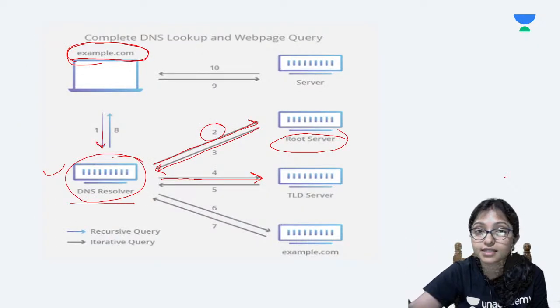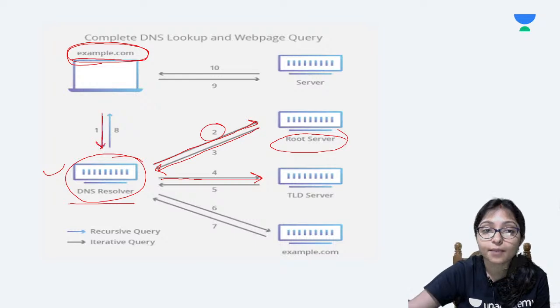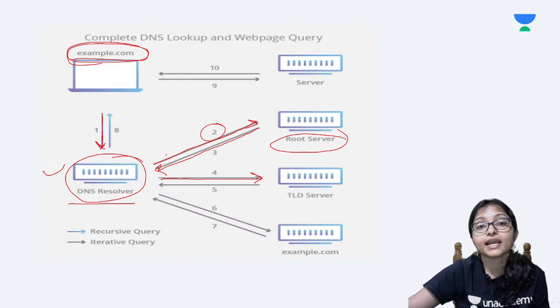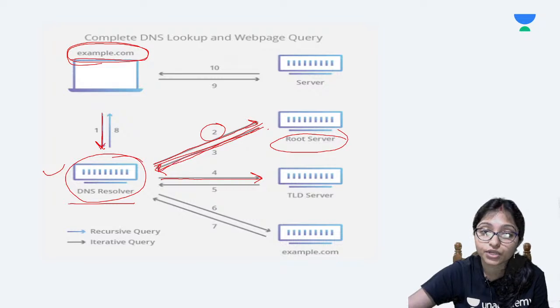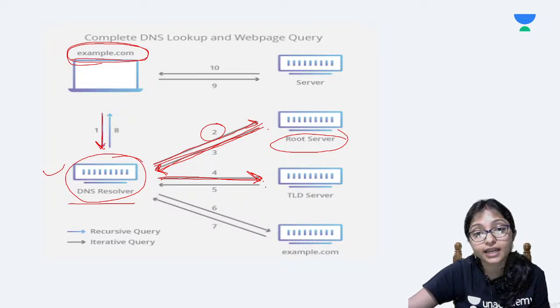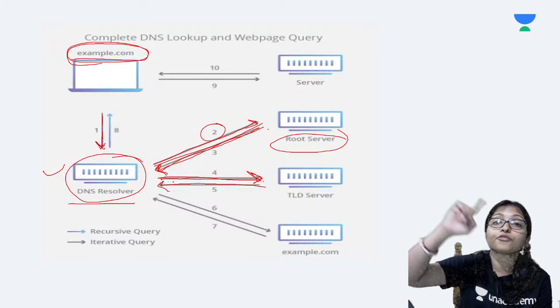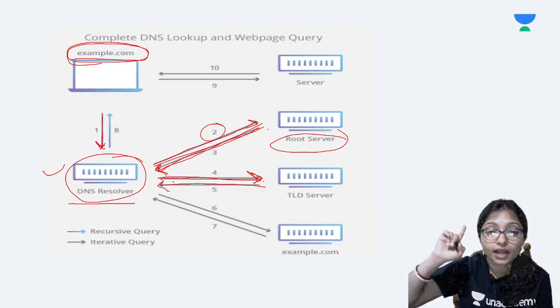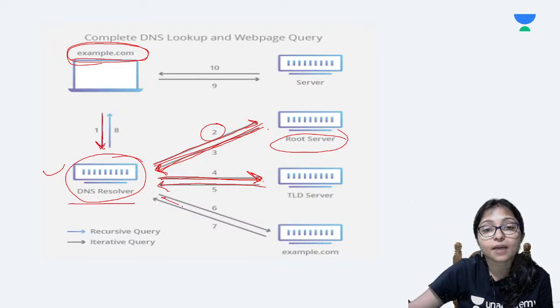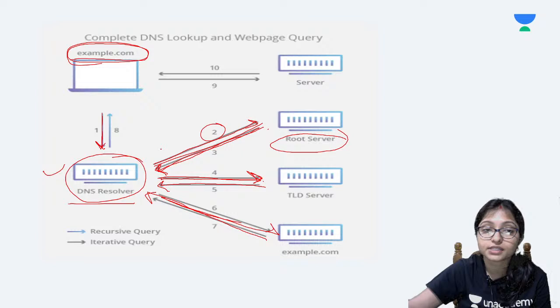So see that here first it is coming to the DNS resolver, then it is going to the root server, then from the root server again it is coming to the DNS resolver. Then from the DNS resolver it is going to the TLD server. From the TLD server the answer is coming, okay, you have to go there, and now after that it is coming to example.com, and finally the response is coming here. Okay, now my response is coming.